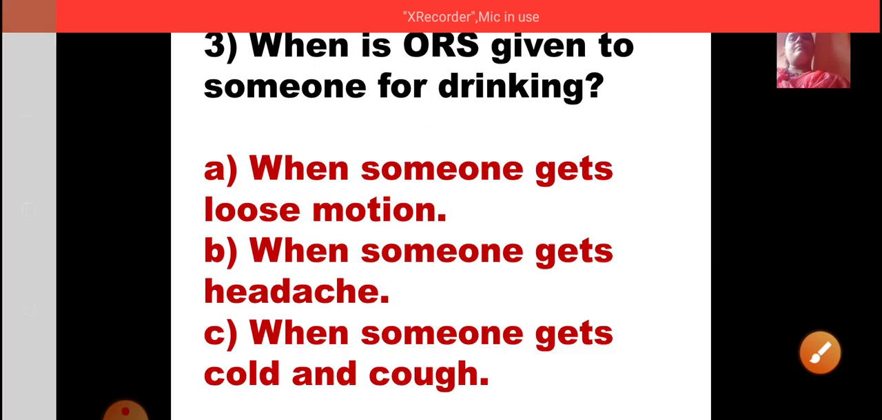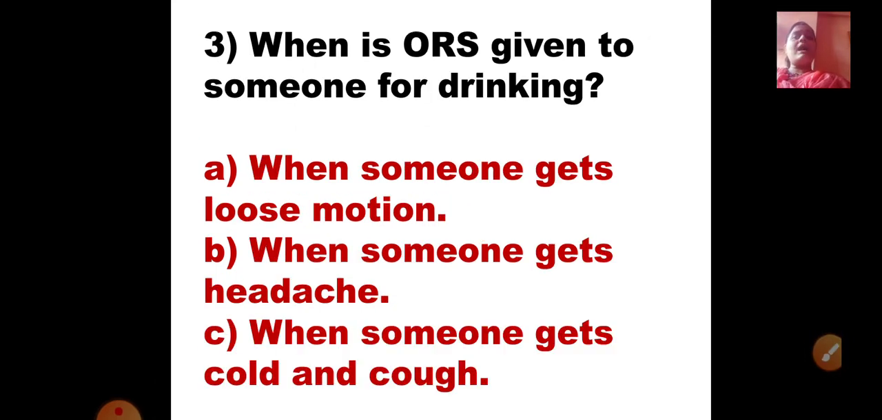Okay. Now third one. When is ORS given to someone for drinking? Now when are you given ORS? Okay. A option is when someone gets loose motions. B option is when someone gets headache, and C option is when someone gets cold and cough. Now we saw the full form of ORS, that is oral rehydration solution. That is the meaning that when the water is lost more from your body, it can be through loose motion. See, when we get loose motions, a lot of water gets drained out from our body and we start feeling weaker.